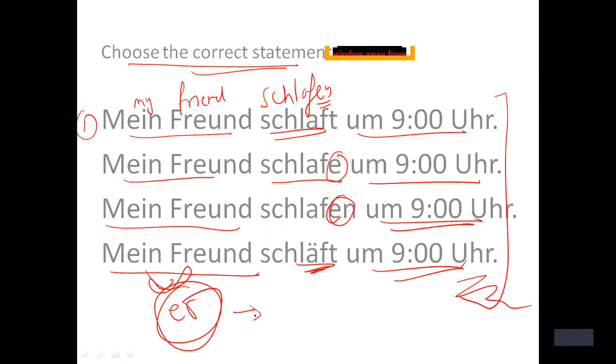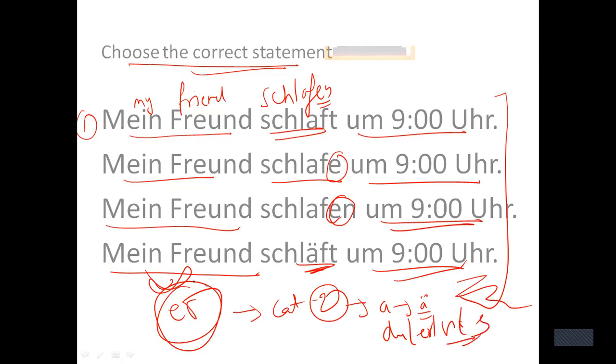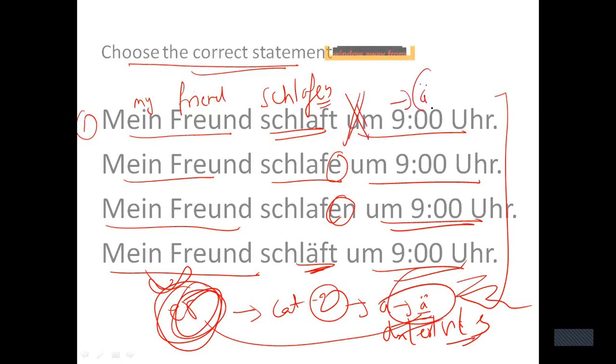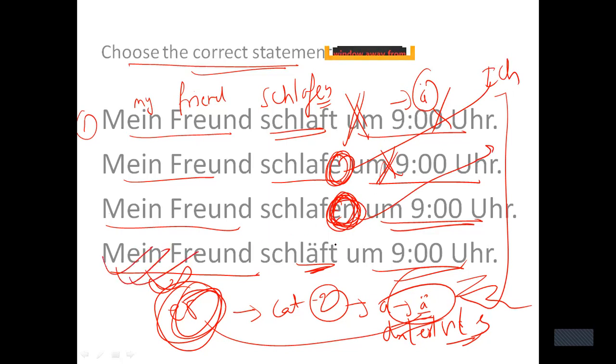Schlafen is a verb which belongs to category 2. Now category 2, A will change into A umlauts if it is with du and er, es, sie. So here it is with er. So changes have to take place. So the first one is wrong because A umlauts are not there. The second one is wrong because E ending is there. E ending can come only with ich. The third one says en. It is also wrong because en ending cannot come. Only the fourth statement is correct. The reason is T ending is there with A umlauts, right?